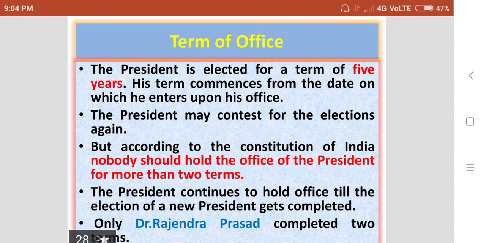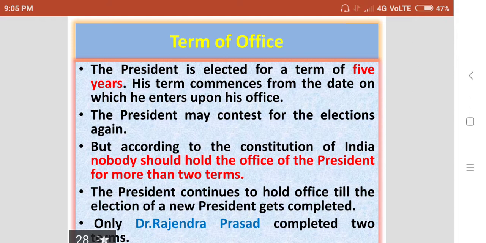That provision is there in our constitution. But according to the Constitution of India, nobody should hold the office of the president for more than 2 terms. So only 2 terms one person can be a president of India, not a third term.